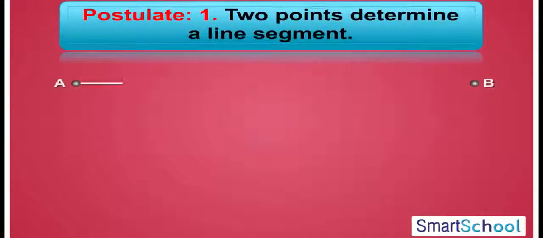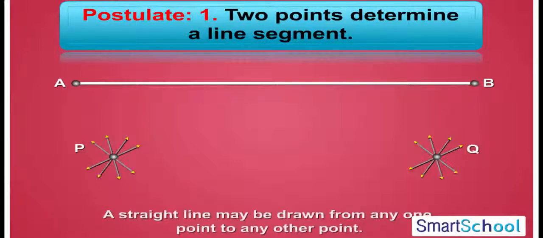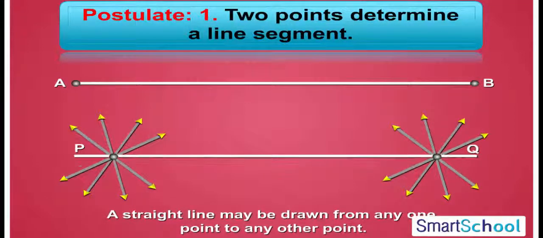First postulate states that 2 points determine a line segment. In other words, we can say that a straight line may be drawn from one point to any other point. In this example, we can say that there is one and only one line drawn from these 2 points P and Q.